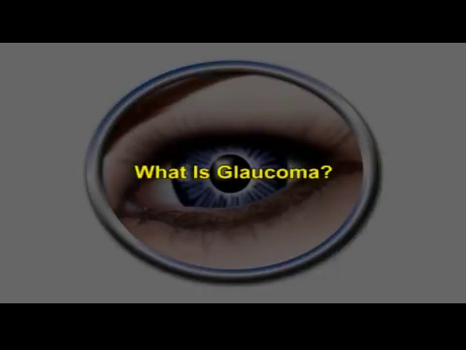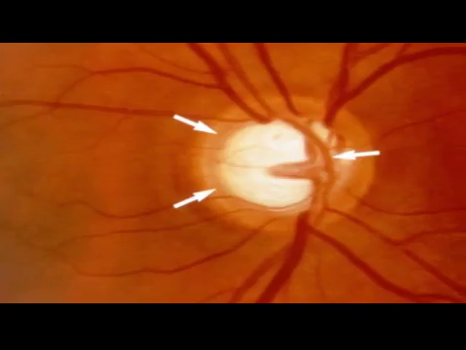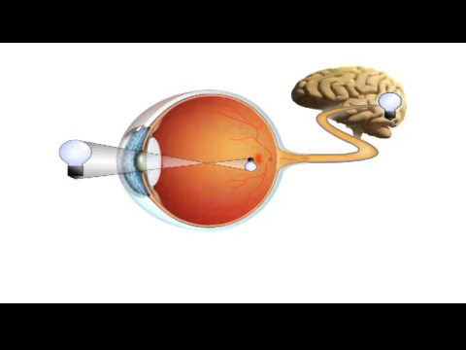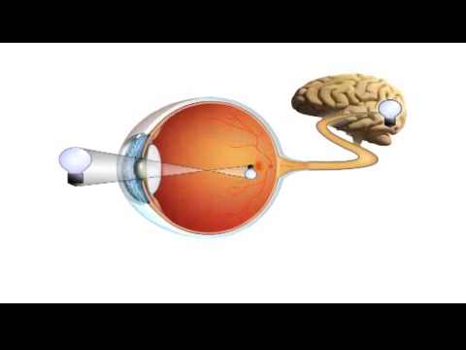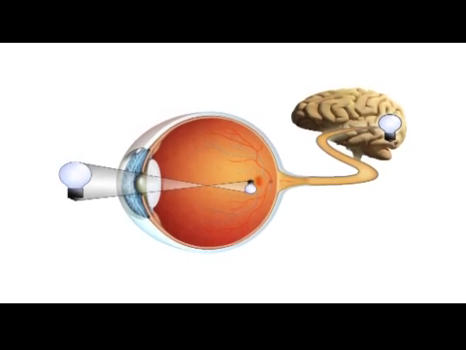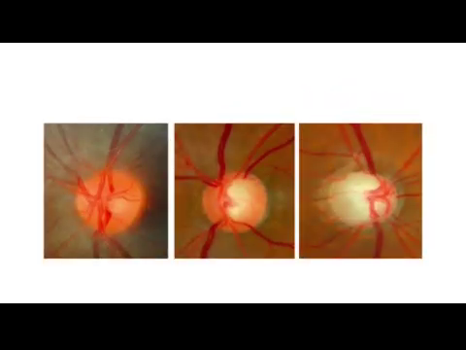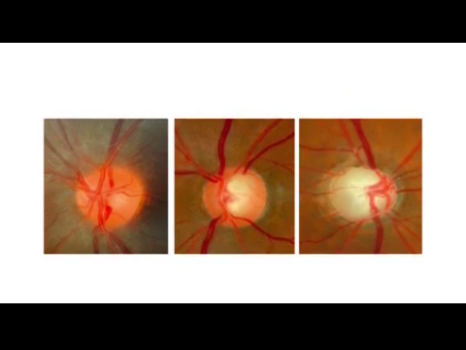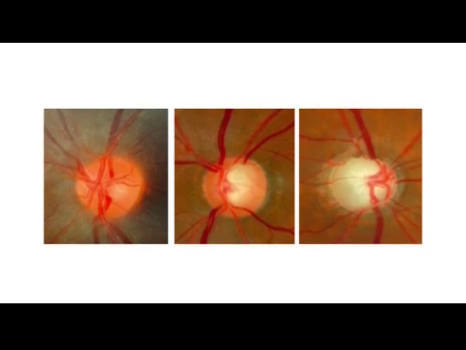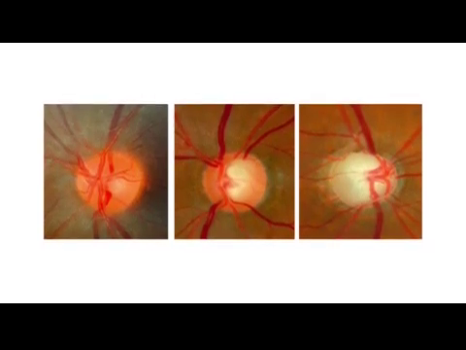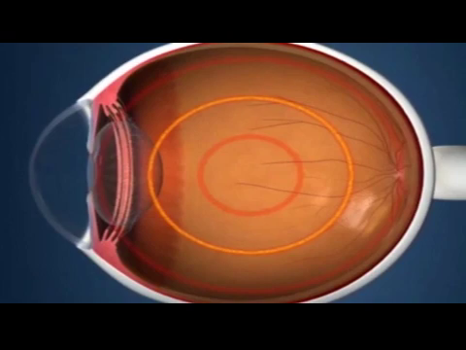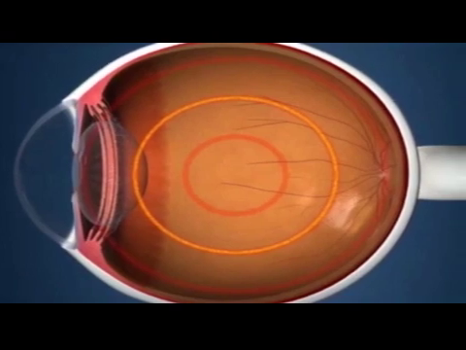What is glaucoma? Glaucoma is a disease of the major nerve of vision, called the optic nerve. The optic nerve receives light generated nerve impulses from the retina and transmits these to the brain, where we recognize those electrical signals as vision. Glaucoma is characterized by a particular pattern of progressive damage to the optic nerve that generally begins with a subtle loss of side vision, that is, the peripheral vision. If glaucoma is not diagnosed and treated, it can progress to loss of central vision and blindness.